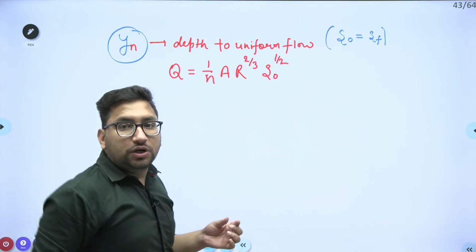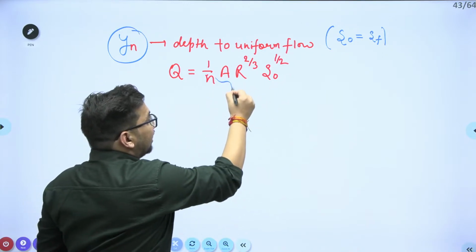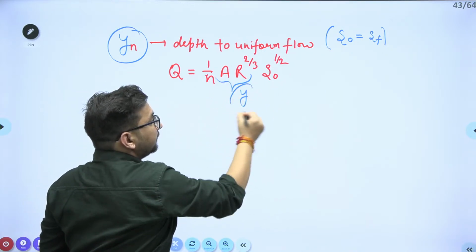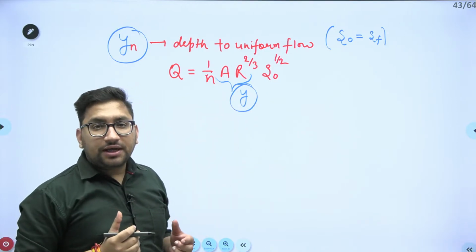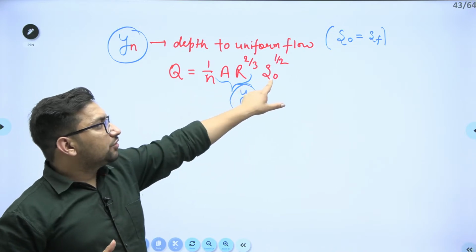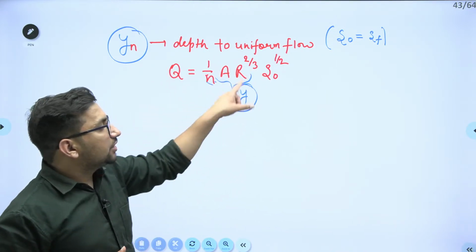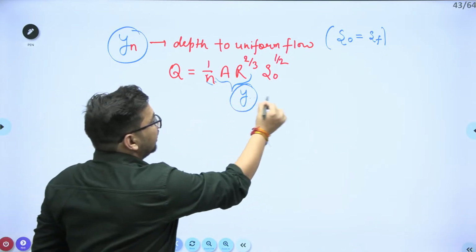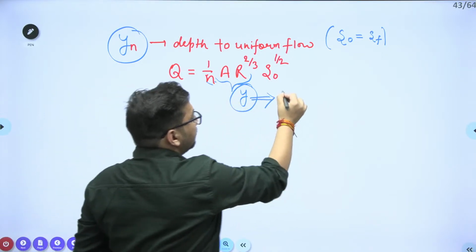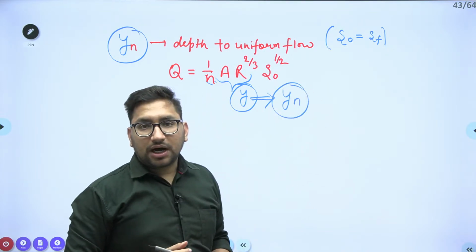So if you put the S naught value here, we know that this A and R are functions of Y. So the examiner will give you the data like the discharge value and the channel bottom slope. If you use this relation, the Y which you will get from here will be nothing but your Y normal value. I hope it is clear.